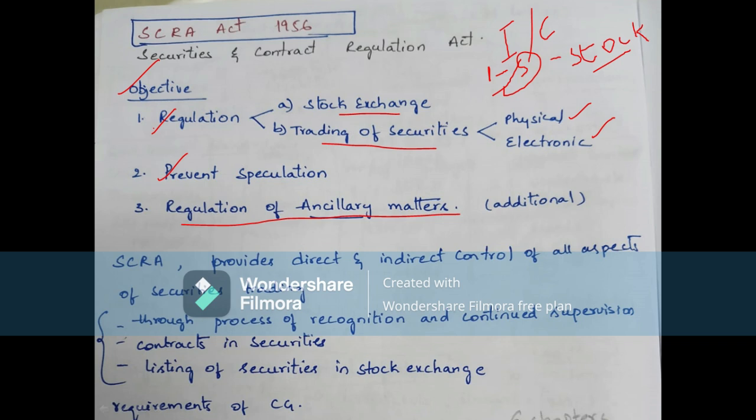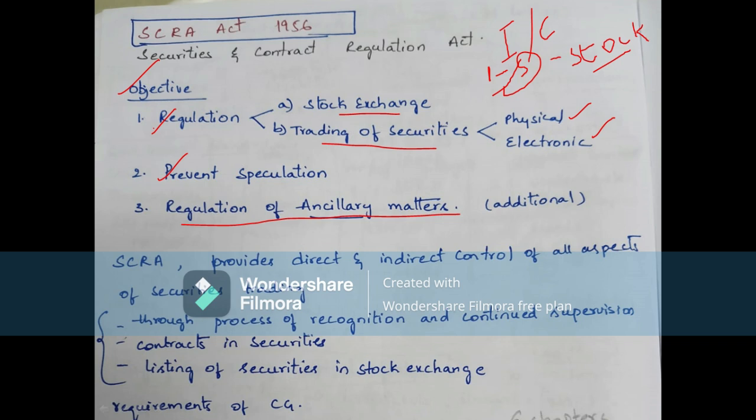By thinking that the foreign currency may increase in future, he buys some foreign currency hoping that in 3 months or 6 months the rate may appreciate, meaning the rate will increase. So this is speculation.